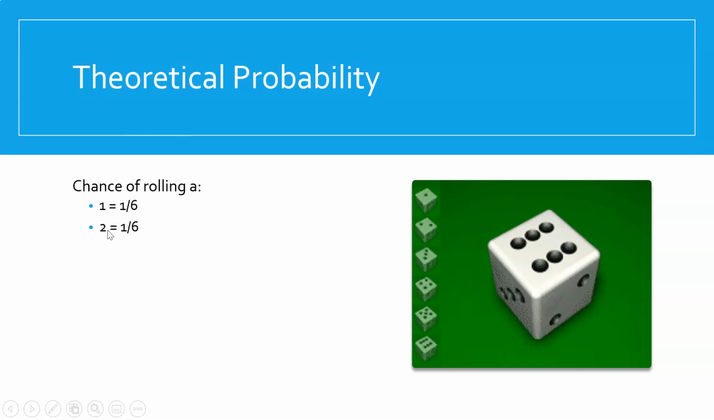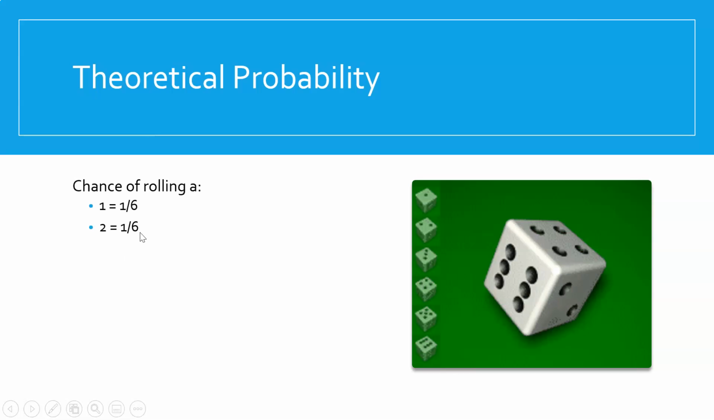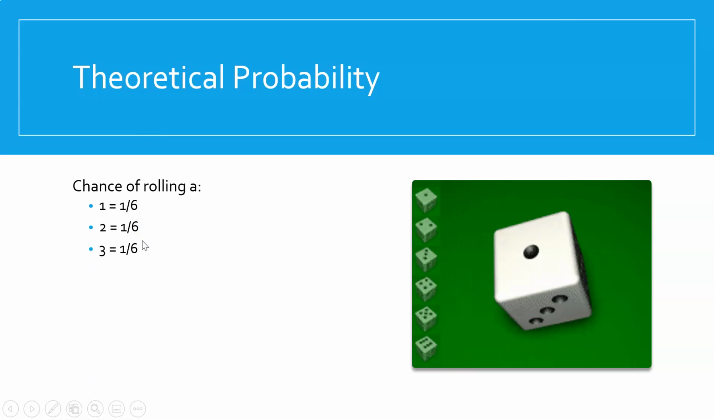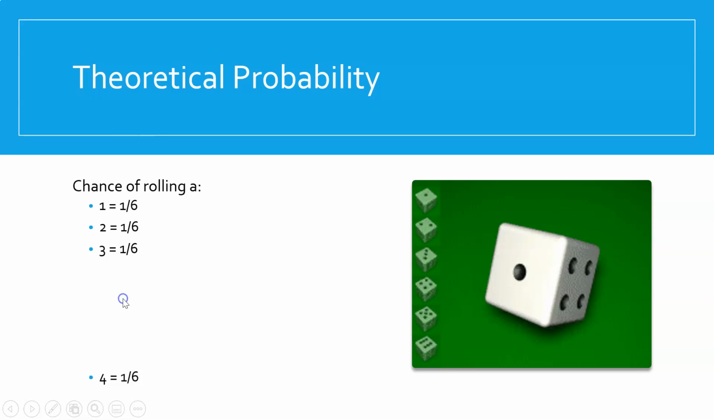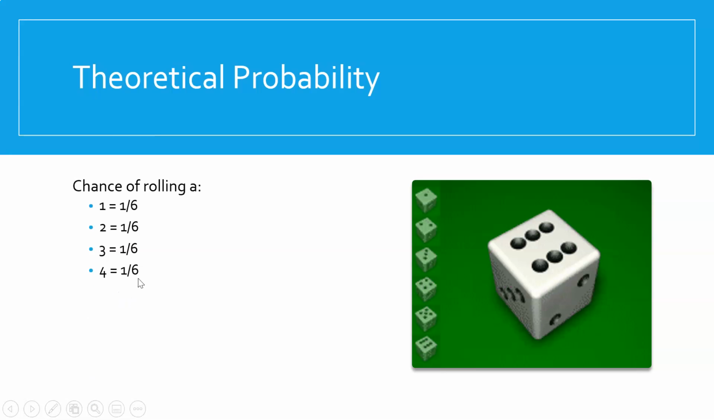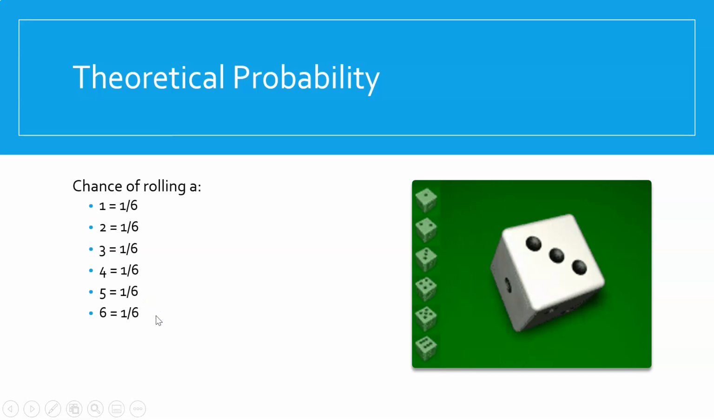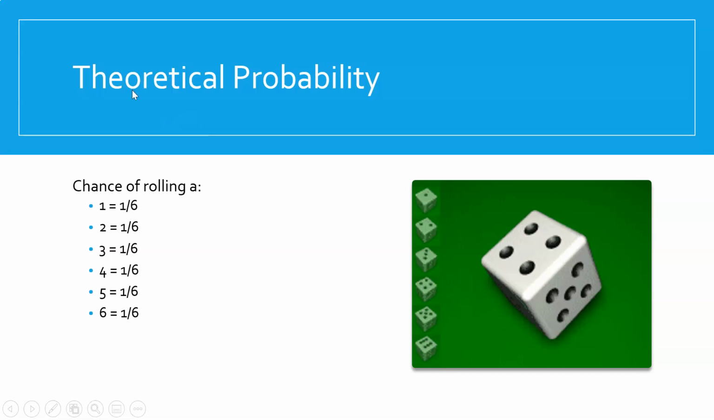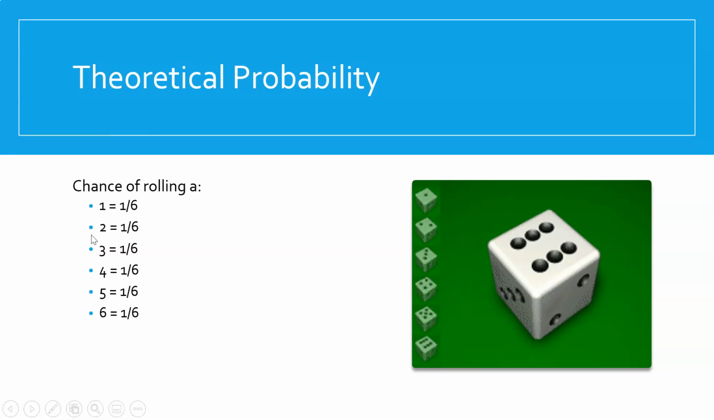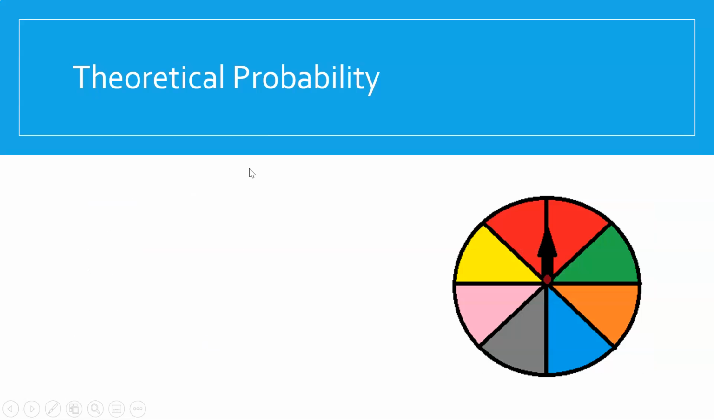Chance of rolling a 2 is also 1 out of 6 because we're looking at our 6-sided dice. Chance of rolling a 3 is 1 out of 6. Chance of rolling a 4, 1 out of 6. Chance of rolling a 5, 1 out of 6. Chance of rolling a 6, 1 out of 6. That's theoretical probability. You know that if you sat there and rolled a dice, you wouldn't get one of each, because that's then our experimental probability.